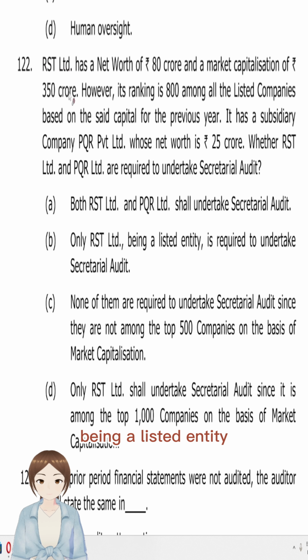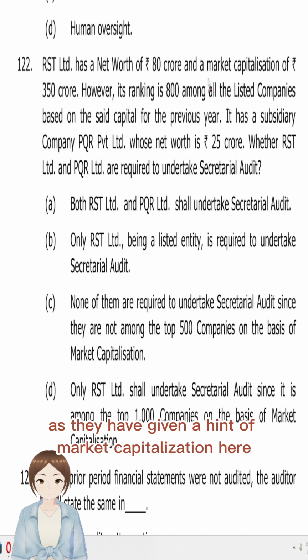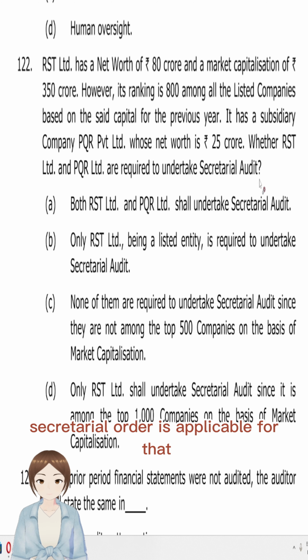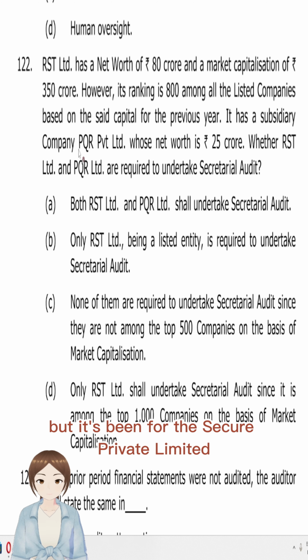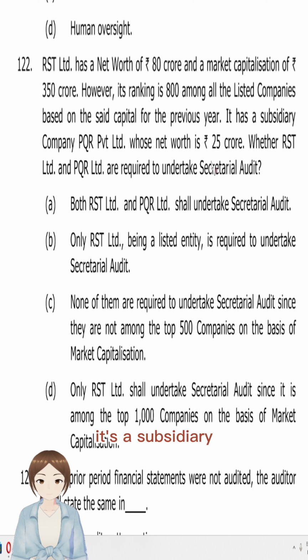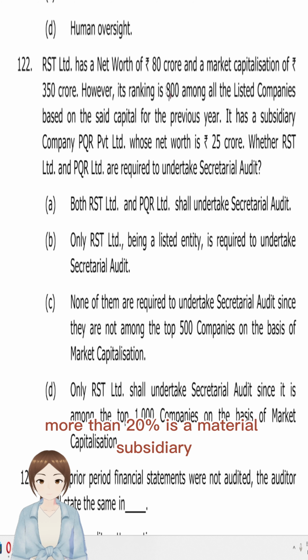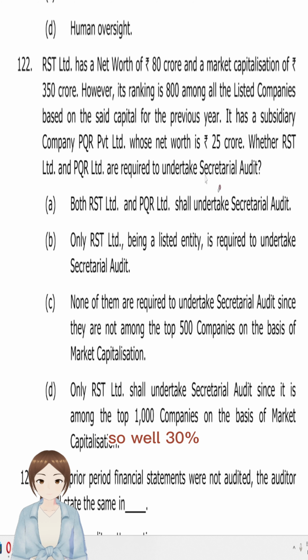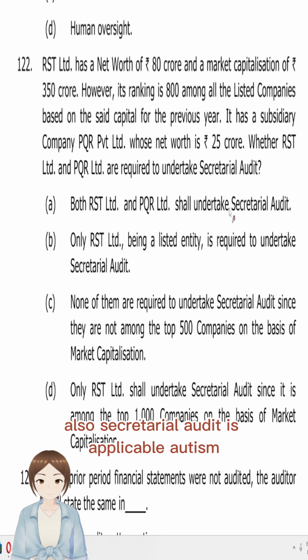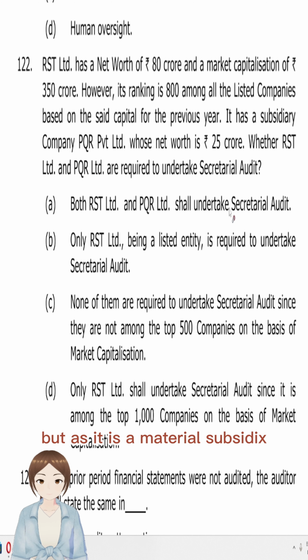Since RST is a listed entity, as they have given a hint of market capitalization here, secretarial audit is applicable for that. But for PQR Private Limited, it's a subsidiary. It's a material subsidiary because 25 CR divided by 80 CR is mostly like 30%, right? More than 20% is a material subsidiary. So when it's 30%, even for PQR secretarial audit is applicable as it is a material subsidiary. So option A, both RST Limited and PQR Limited shall undertake secretarial audit.